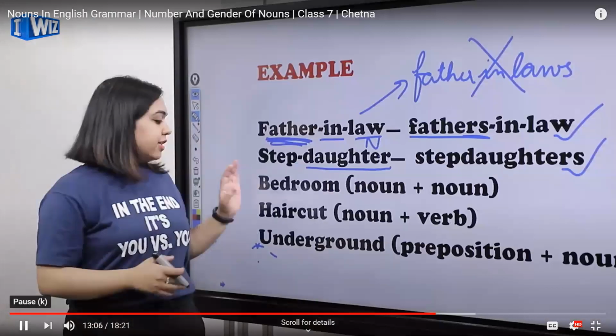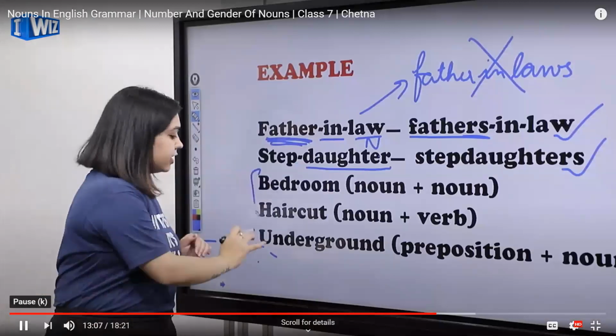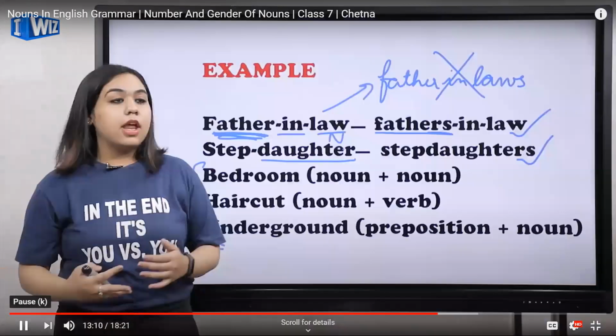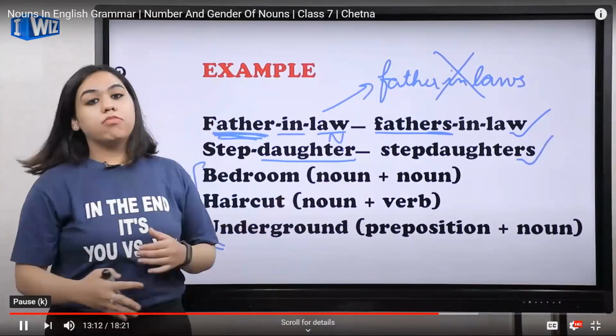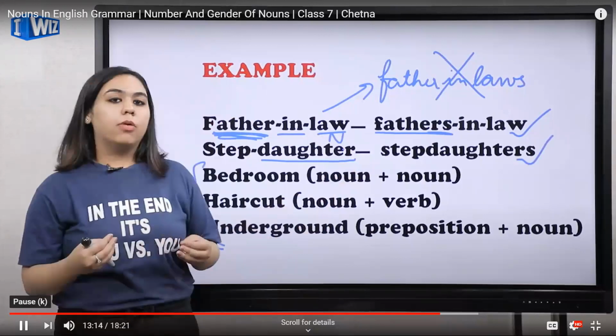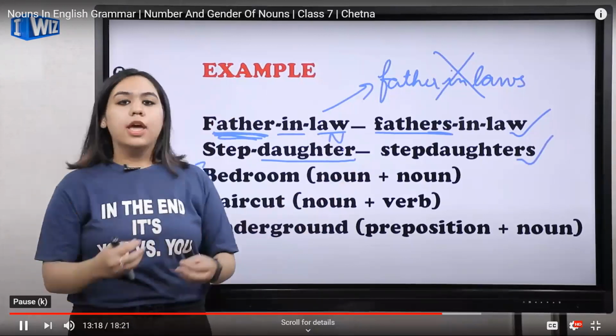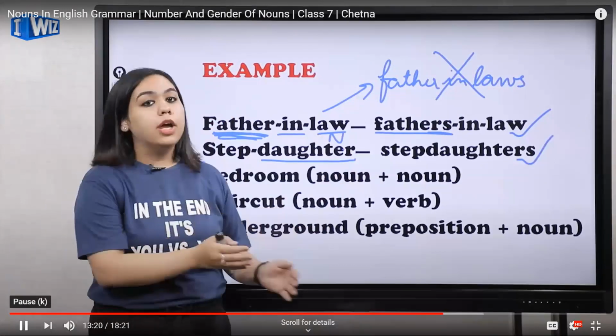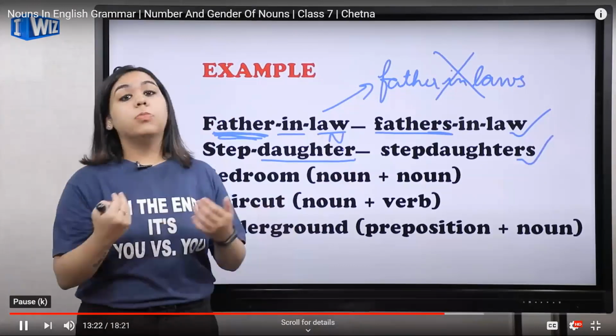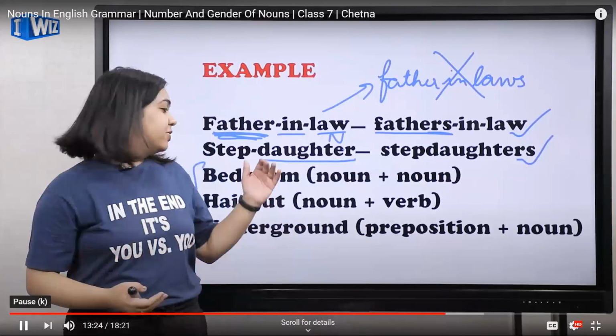Now these are some categories. These are different types of compound nouns. From these examples, I want to explain to you that we can form compound nouns by using two different words. Either it could be noun plus noun, it could be a preposition plus noun, it could be a verb plus noun. So let's learn how.